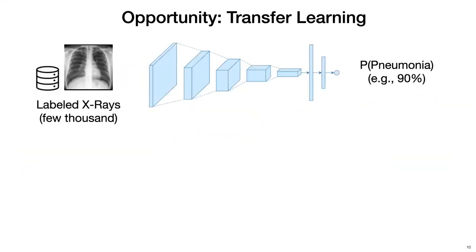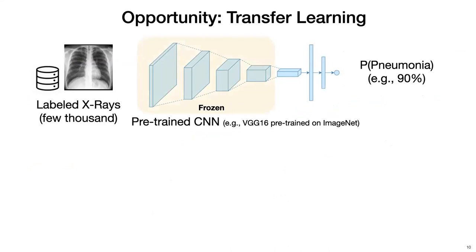So with transfer learning in the picture, instead of training a model from scratch, you will start with a pre-trained deep learning model, such as VGG16 pre-trained on the ImageNet data, and use a significantly smaller labeled dataset of at most a few thousand data records, and train the model on this dataset. During this training process, a common practice is to freeze most of the lower layers of the model because the features extracted by these layers are generic enough so that they can be directly reused. And you will fine-tune parameters of only the remaining layers.